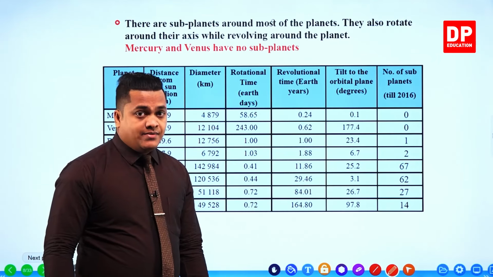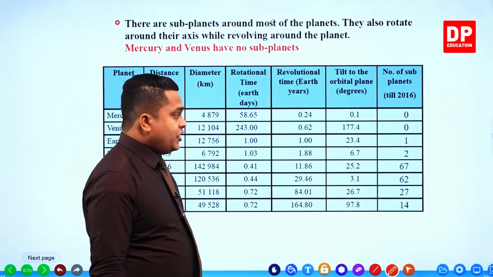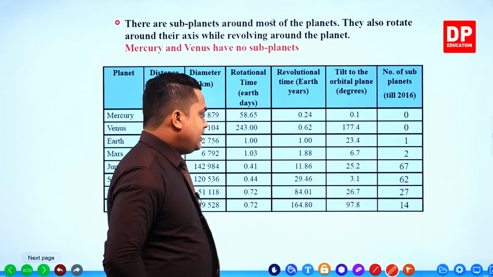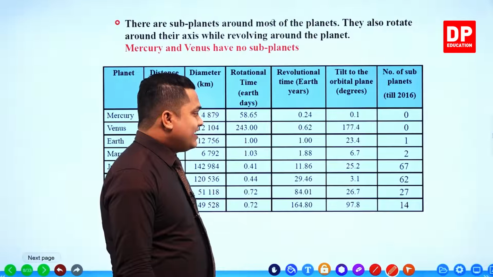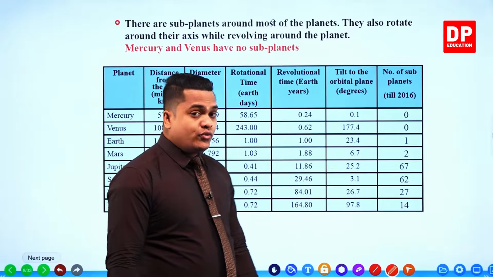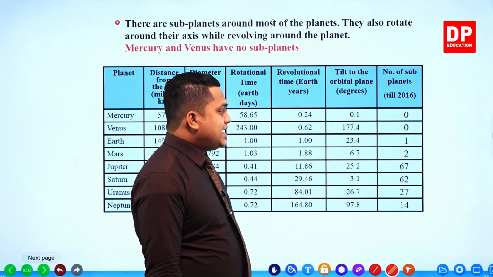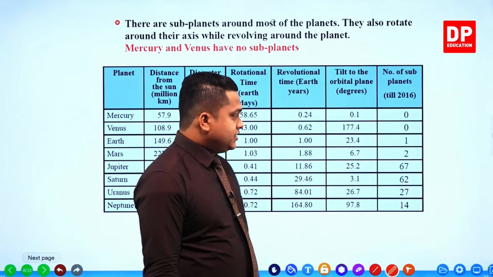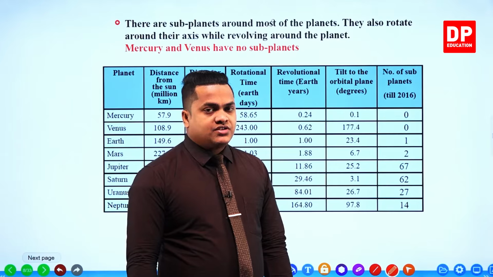142,984 kilometers of diameter can be observed within the planet Jupiter. Then, my dear children, the time taken to complete one rotation is equal to 0.41 days. For one revolution, it's going to take 11 years, nearly 12 years, 11.86 years. Then the tilt is 25.2 degrees and it has 67 subplanets. So that's the planet which has the largest number of moons, or subplanets.